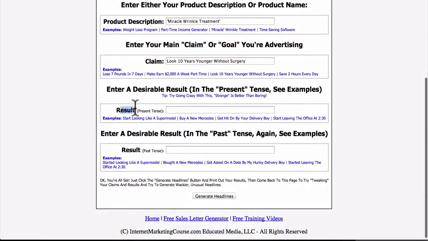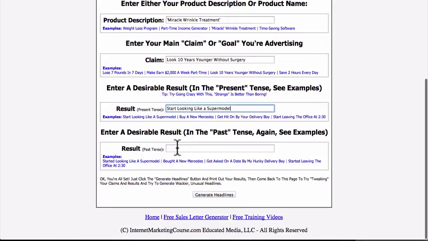Another result they can get, and they're showing you examples down here: how about start looking like a supermodel? And let's enter another result: got asked on a date by my hunky delivery boy. All right, now let's hit generate headlines.